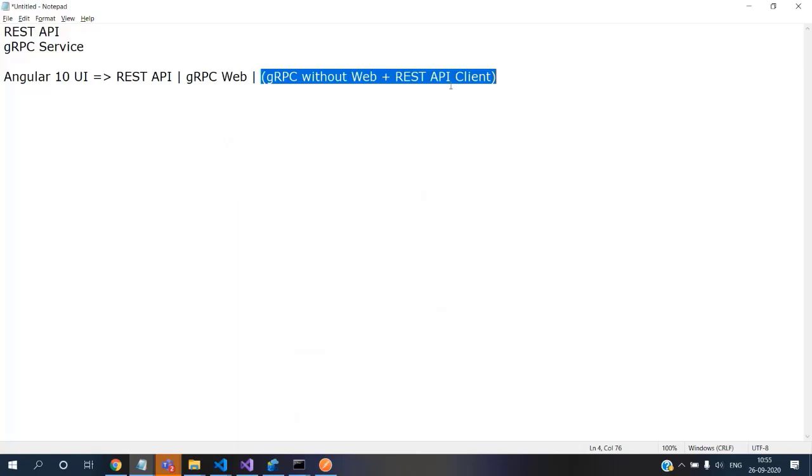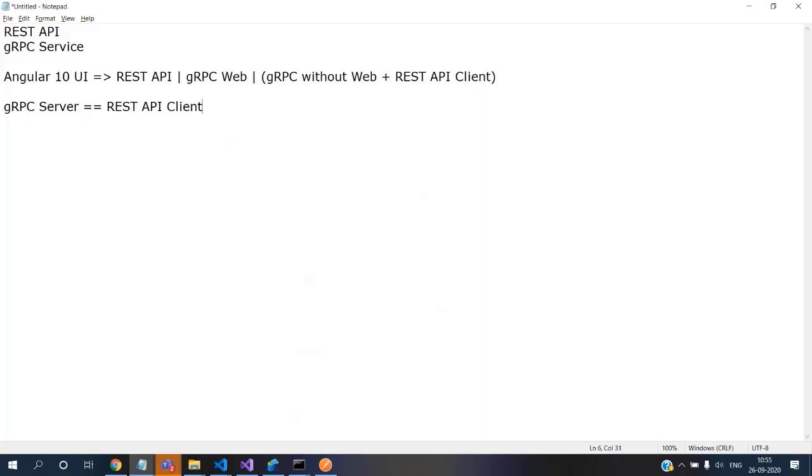So at that time what will happen is we have to write one more layer. Because see this, we have this gRPC service, and we will write another layer, a REST API client, and that will talk to Angular 10. So technically Angular 10 will talk to the REST API and the REST API is a client of the gRPC service. So I want to cover this scenario, which is, I don't know how many people will approve this approach. They might yell at me, but that's pretty much feasible.